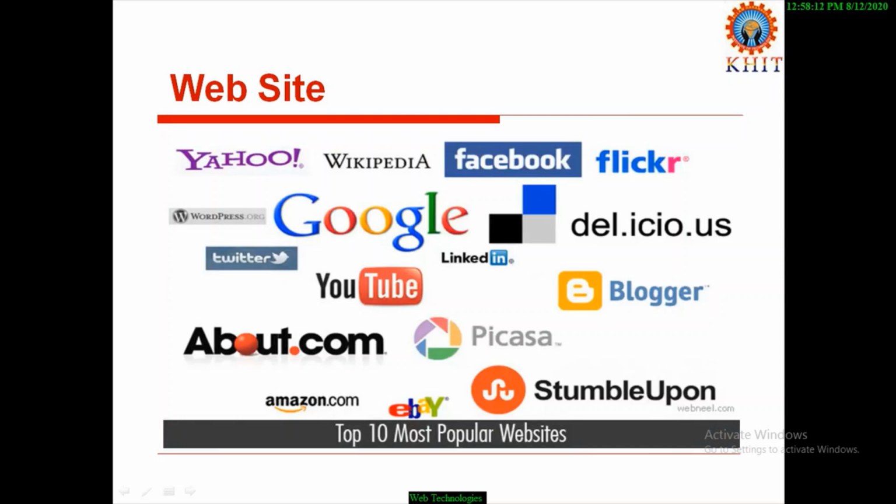This slide shows different websites which are frequently used in the real world. Google, Facebook, Yahoo. Google is a search engine. Facebook is a social networking site. Yahoo is also a search engine. YouTube is used to download and upload videos. eBay is an e-commerce website, etc.